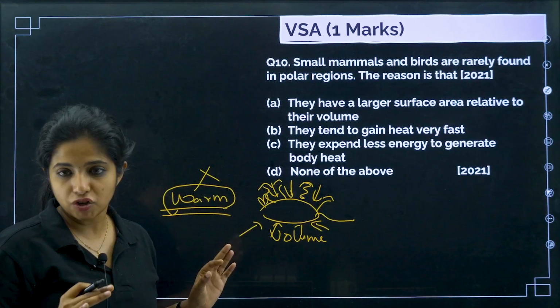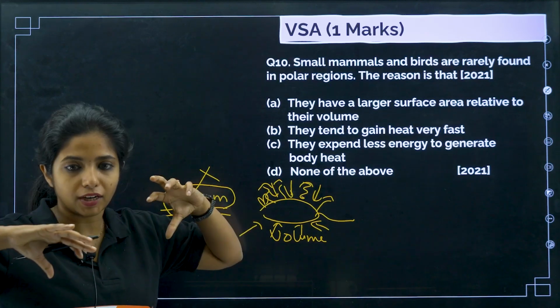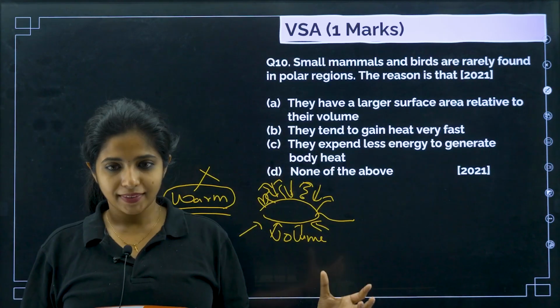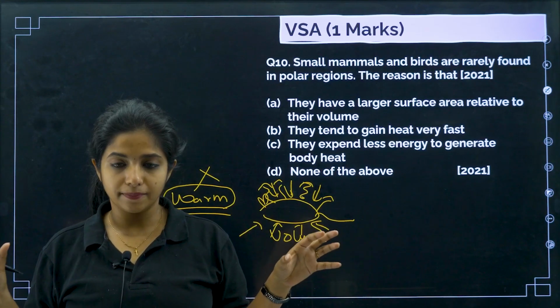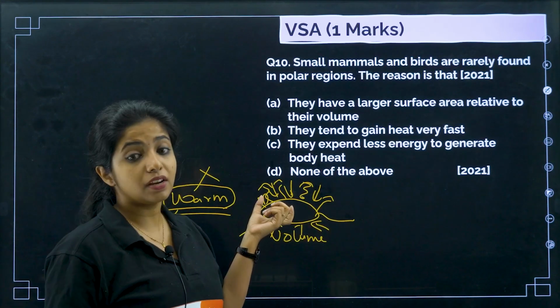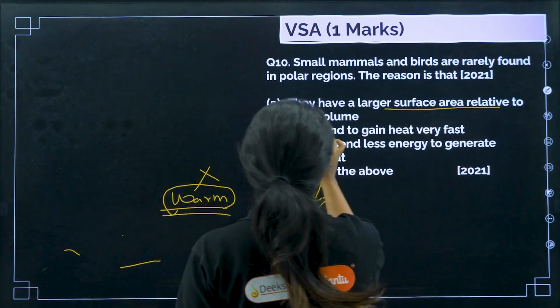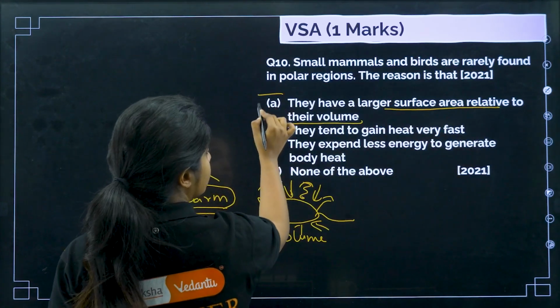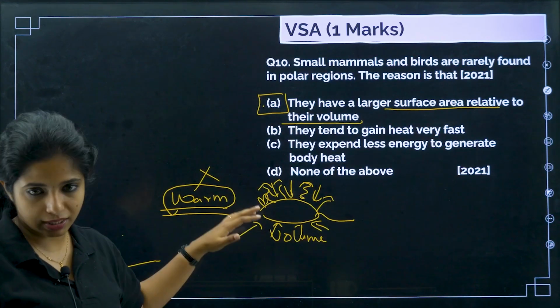So, small mammals and birds cannot be found in polar regions. There will be bigger organisms, because their volume is big with respect to their surface area. So, for them it is okay. But over here the surface area is big in respect to the volume, which is why small organisms cannot survive, and this is correct, because they will be losing a lot of heat since there is more surface area.